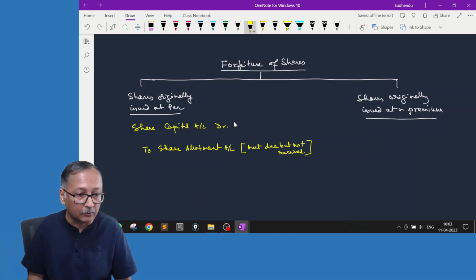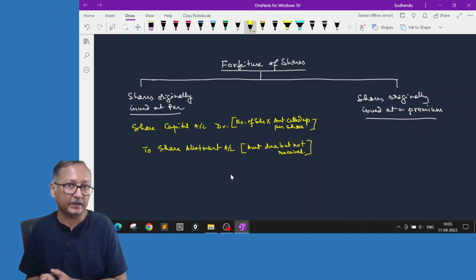Similarly, when you cancel the shares, the entire shares to that extent called up, you are cancelled. Here this amount is number of shares into amount called up per share. So whatever called up only you created a liability. To that extent you are reversing the liability.